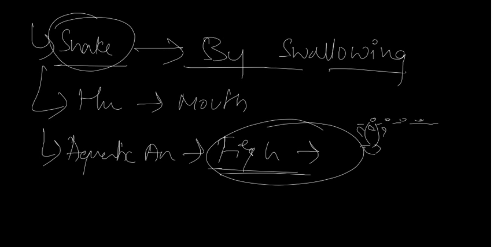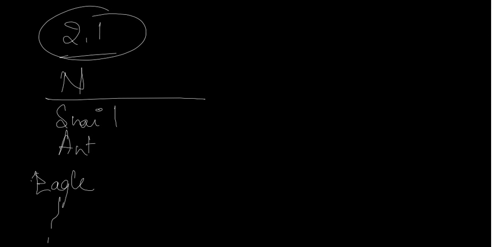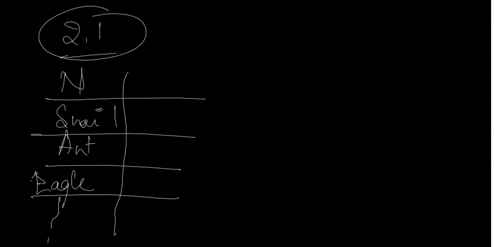These are the different ways of taking food of different animals. In Table 2.1 they give one activity with names of different animals, in that snail, ant, and also eagle, and some more. In that you have to mention the different modes of feeding.